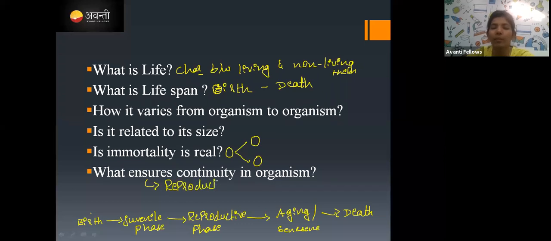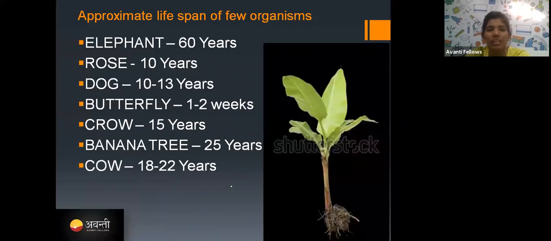Yes, if the reproduction happens, then only the next generation will continue. So understand, these are all the simple terms. Okay. And now we'll see some organisms are having some different types of lifespans. What are those? We'll see.